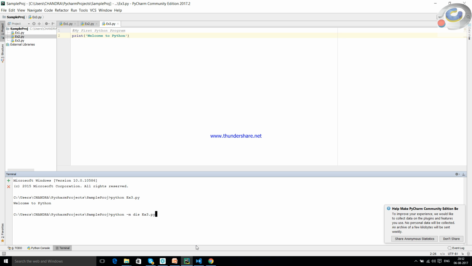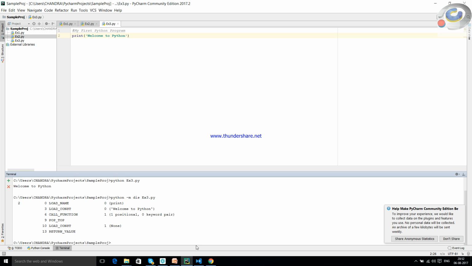This is the thing that we've just given it. Yep, there it is. We've just got the bytecode over there. This is how the bytecode looks like in Python. And this bytecode, once loaded in PVM, the Python virtual machine, gets converted to machine understandable format. That's how the Python code works. That's how the Python code executes.